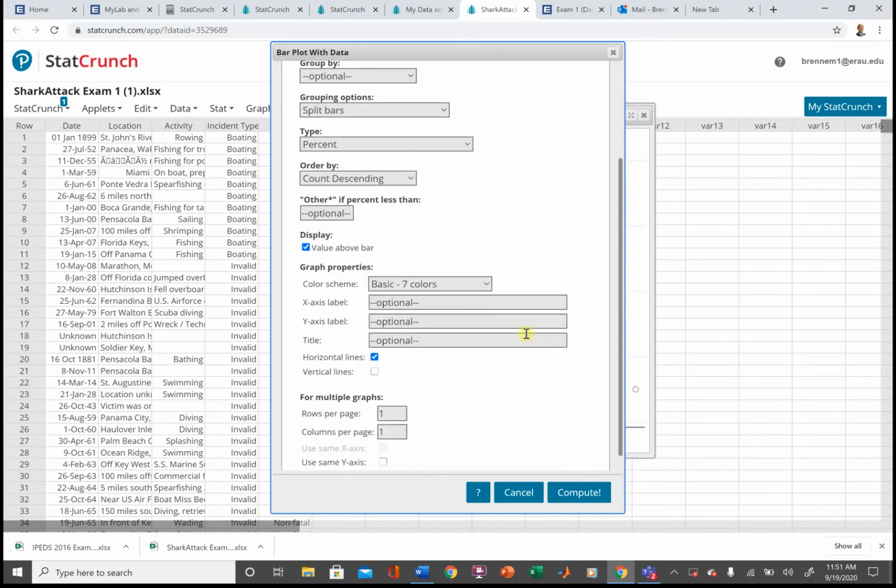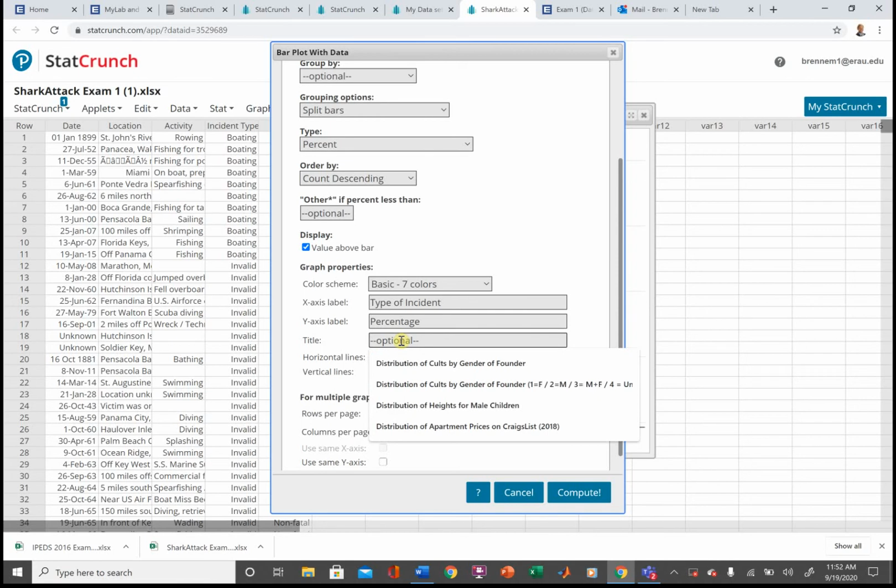And now I need to make some labels. So the X label would be incident type, or you could say type of incident. Something along those lines. The Y label is going to be a percentage. You could say relative frequency. They're kind of the same. Usually relative frequency means the decimals, okay?